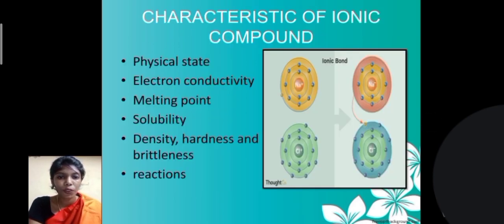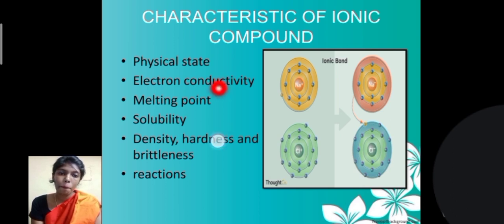Characteristics of ionic compounds. The physical state of ionic compounds: they are held together by electrostatic force between anion and cation, and they are neatly arranged in a geometric manner. Next we'll see the electrical conductivity. Since they are crystalline solids and tightly arranged, they do not have any movement of electrons. They only conduct electricity in the molten state.